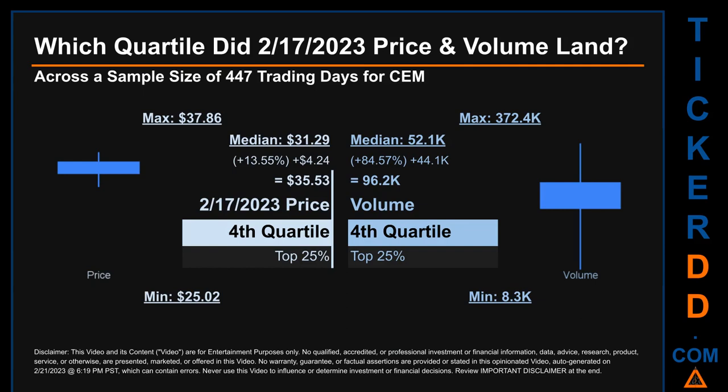Quartiles tell us about the spread of a data set by breaking that data set into quarters, just like how the median breaks the set into half. Descriptively, CEM has a median price of $31.29, therefore, February 17, 2023 price was higher from that middle marker by 13.55%. The day's volume of 96.2 thousand was more than the median by 84.57%.